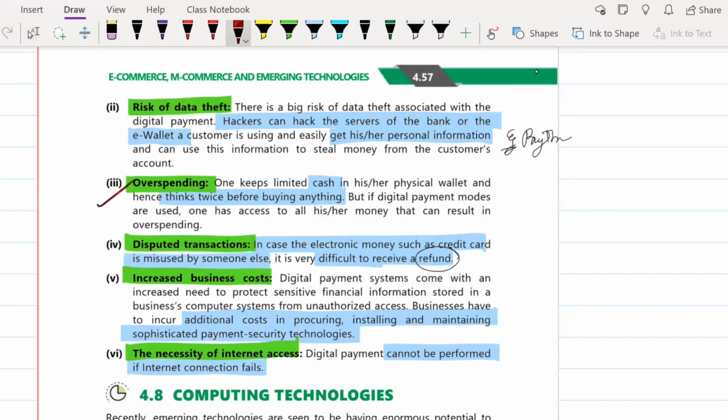Correct. Next is overspending. So what happens here is that, see, if there is suppose a mobile phone, okay, and suppose you're getting a mobile phone worth suppose 50,000 or 60,000 rupees, or we'll take 30,000 itself.